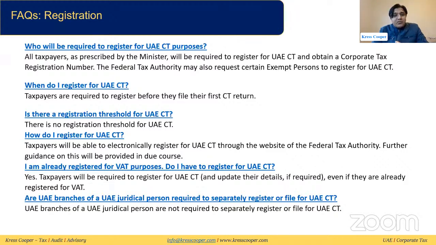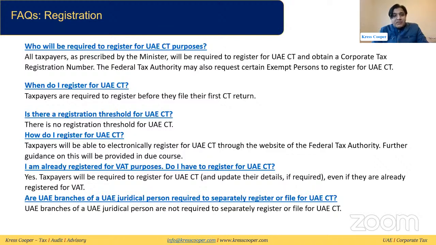How do I register for UAE corporate tax? We've just gone through the guide in detail, how to register yourself. I am already registered for VAT purposes. Do I have to register for corporate tax as well? Yes, of course, there are two different things. You are liable to register for corporate tax as well.